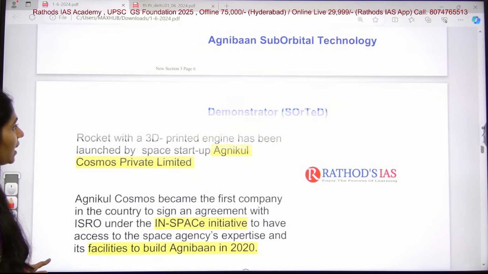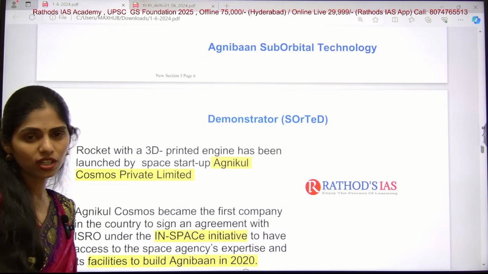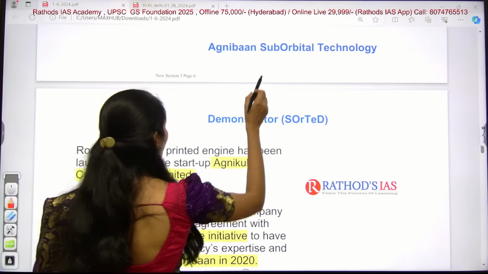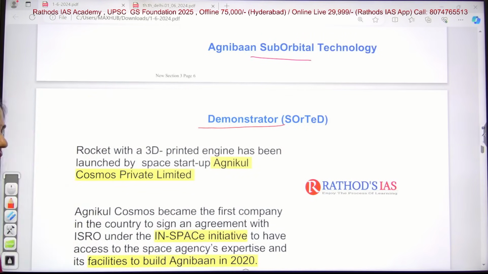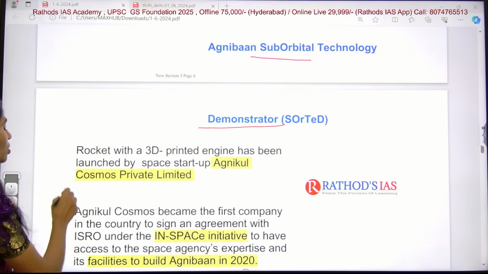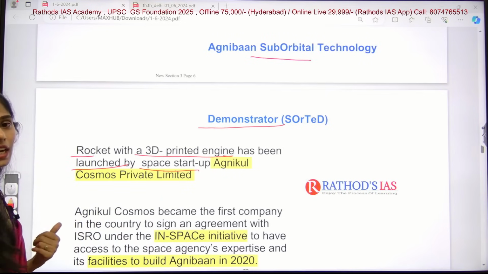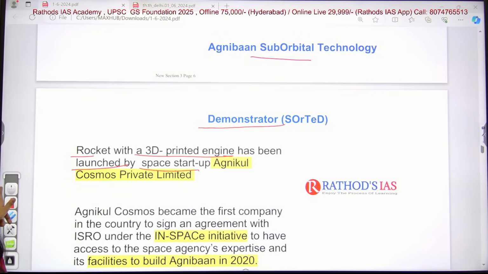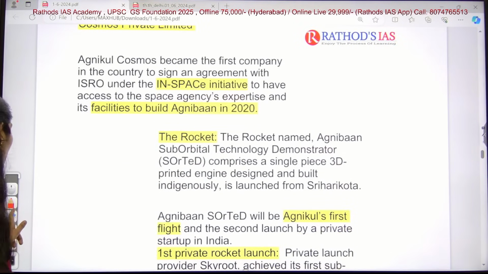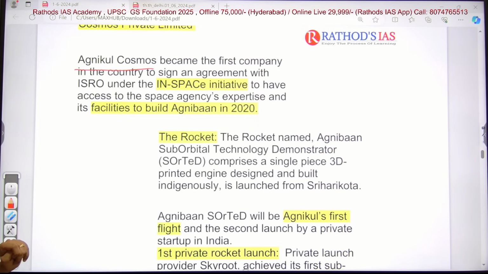So if you see, this article is talking about the Agniban suborbital technology demonstrator. So what is this? That is the Agniban suborbital technology demonstrator. So actually this is a first of its kind in India. A rocket with a 3D printed engine has been launched by the space startup Agnikul. So Agnikul is a space startup and it has launched a rocket which has a 3D printed engine. Agnikul Cosmos became the first company in our country to sign an agreement with ISRO in space.